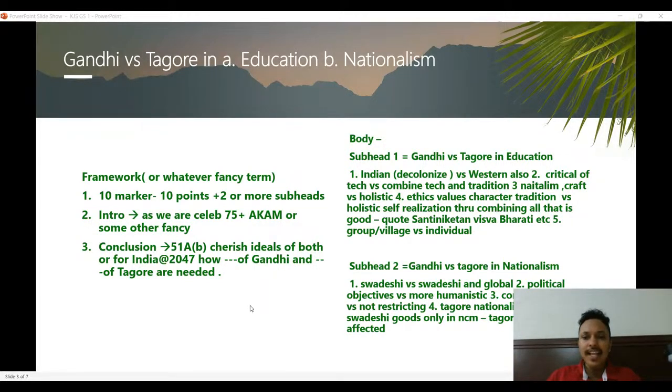And then the examples also, in the next subheading, Gandhi and Tagore difference in terms of nationalism. How Tagore was very critical about nationalism. According to certain reports, he even went to the extent of being critical of nationalism, though he was a thorough nationalist. However, he was also of the opinion that your love for the country shouldn't affect the wider growth of everybody.